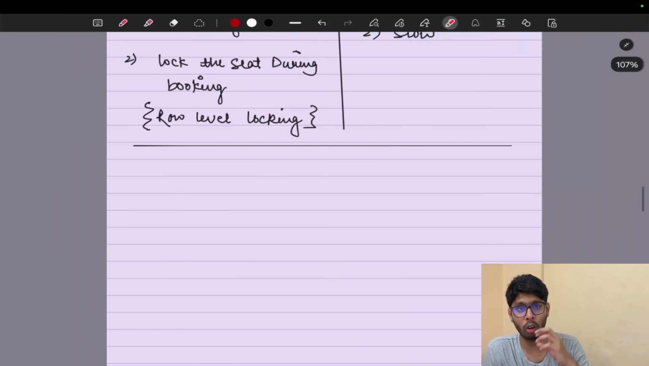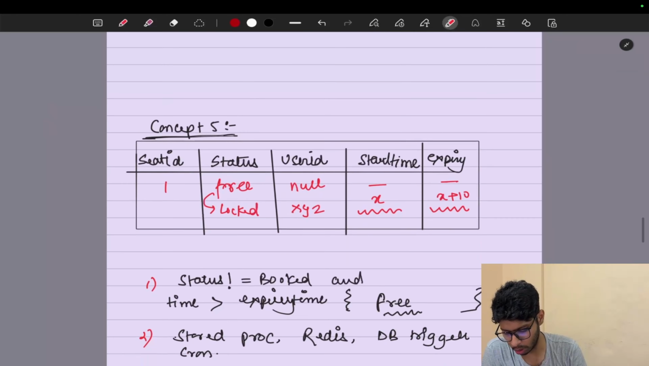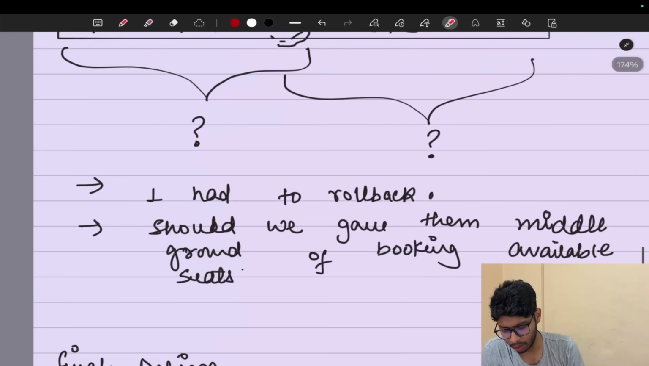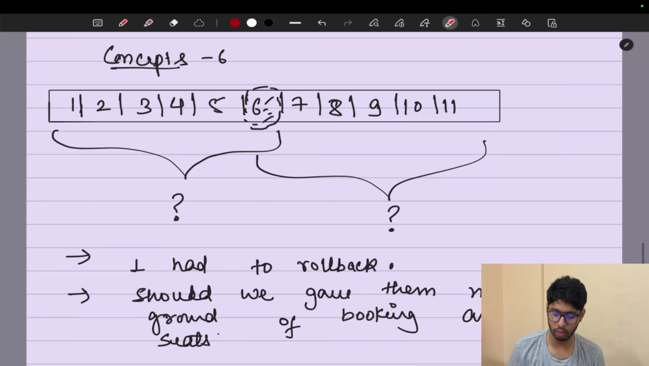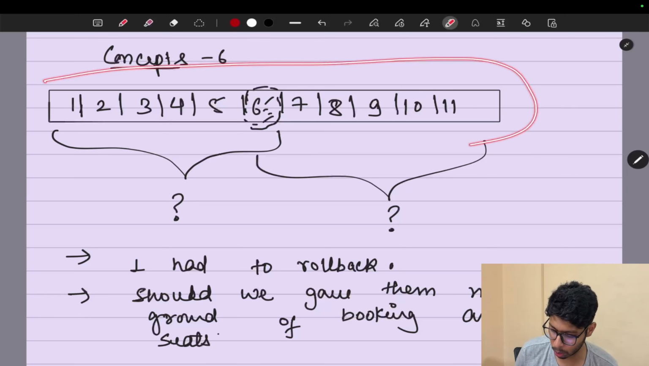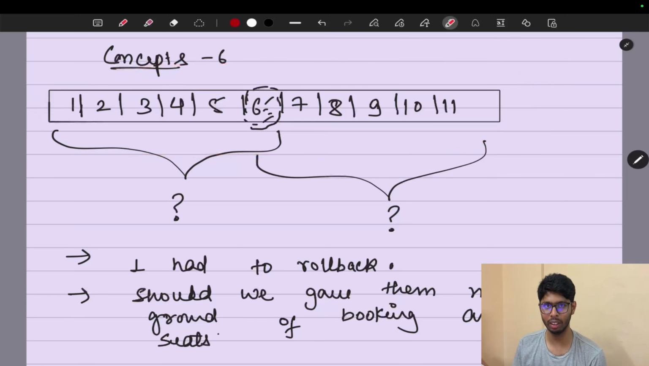Now, what is the problem? Let me tell you in concept 6. I moved directly from concept 4 to concept 6. Why do we need pessimistic? Why didn't we go with the optimistic lock? Let me take an example. Suppose there is a row of seats 1 to 11, and user 1 wants to book seats from 1 to 6, and user 2 wants to book seats from 11 to 6.